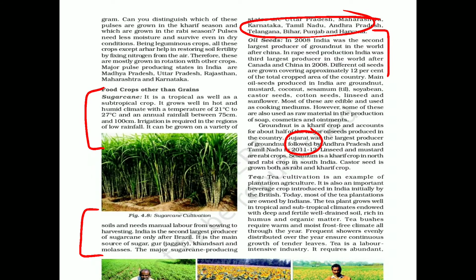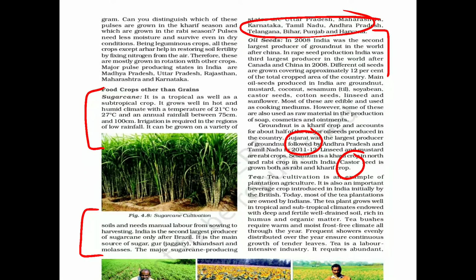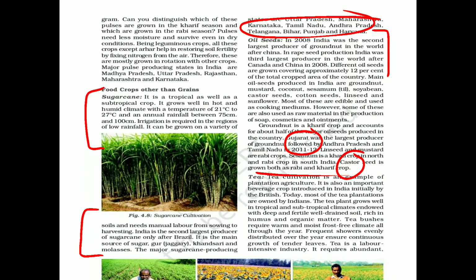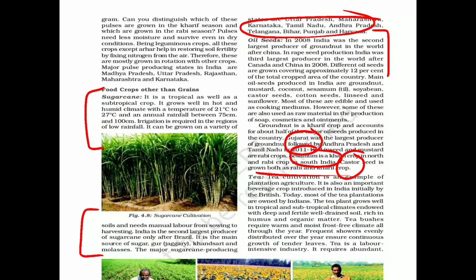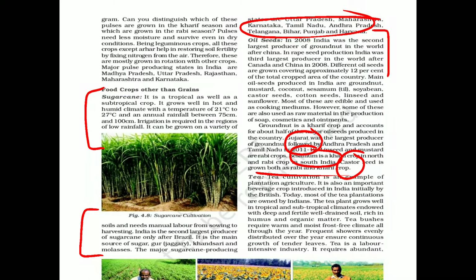There are a few crops which are sown as rabi ones, just like in the case of pulses, and a few which are kharif, and few कुछ ऐसे भी हैं जो राबी भी हैं, खारिफ भी हैं, in which castor seed is the best example. So castor seed is grown both as rabi and kharif. You need to remember. Then which one is grown as kharif in the north and rabi in South India? Till, that's sesamum. So sesamum is grown as a kharif crop in the north and rabi crop in the south. Okay. And which two are the rabi crops? The clear rabi crops, you have linseeds and you have mustard.